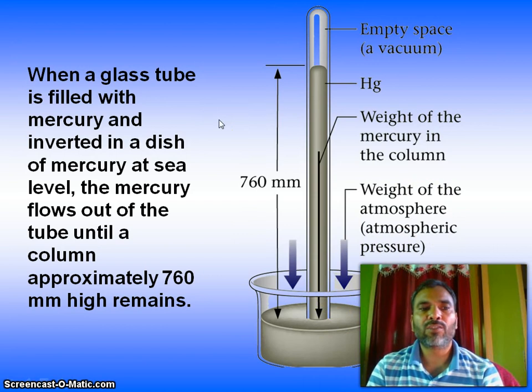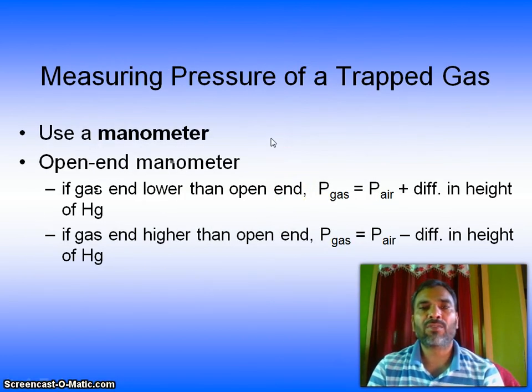So when a glass tube is filled with mercury and inverted in a dish, with the mouth down, at sea level, the mercury flows out of the tube until a column approximately 760 millimeters high remains. Then it stops flowing.